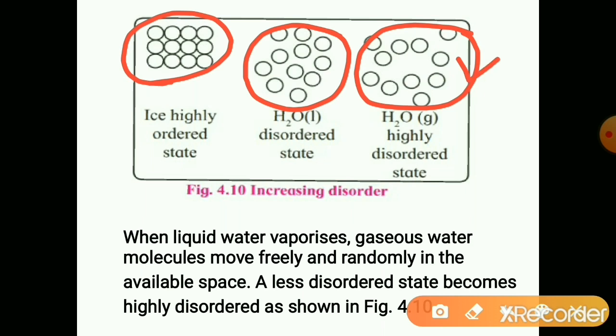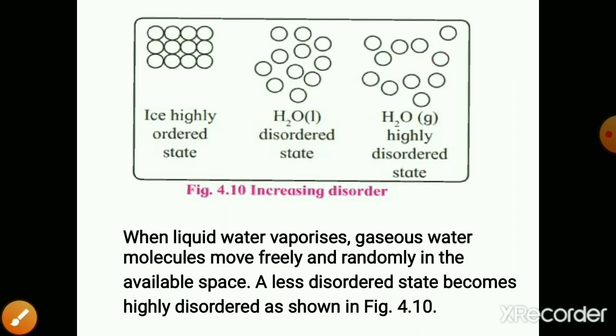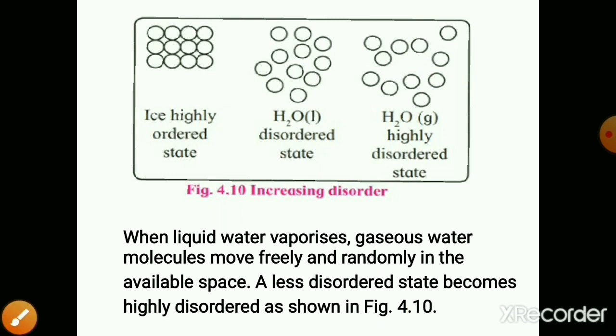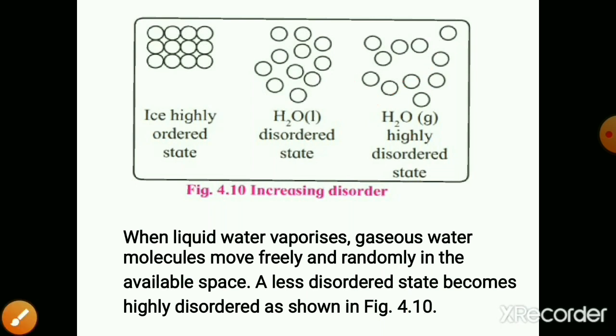In the gaseous state, the particles are at a higher distance from each other, so there is very negligible attraction between them. These particles can move anywhere in the available area. So the randomness will be more in the gaseous state.